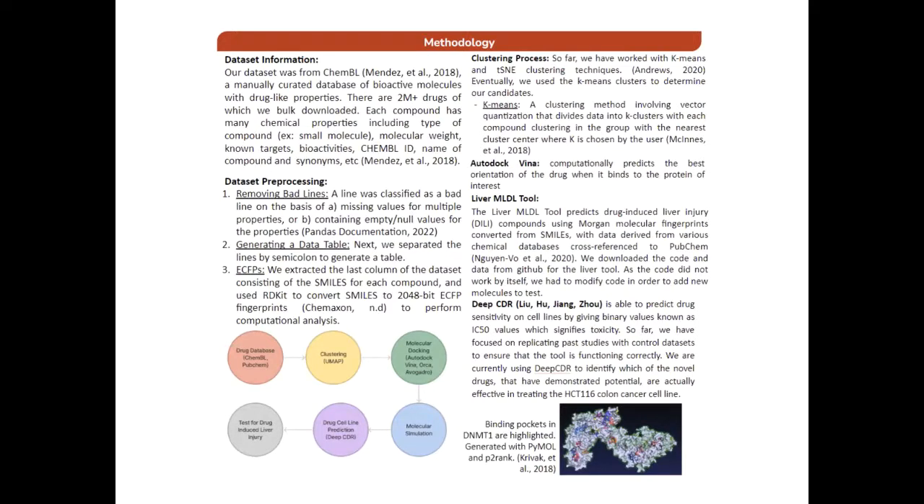And after this, we can cluster the compounds, which is basically grouping together compounds that are chemically similar. We used k-means and t-SNE clustering techniques, and ultimately we used the k-means clusters to determine our candidates. So k-means is a specific clustering method involving vector quantization that divides data into k clusters, with each compound clustering in the group with the nearest cluster center, where k is chosen by the user.